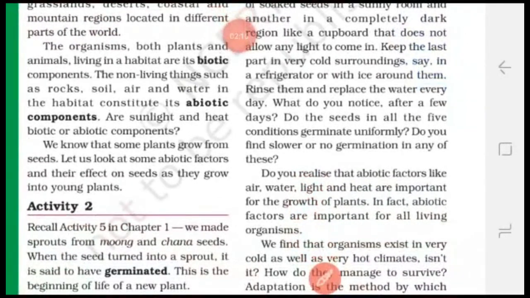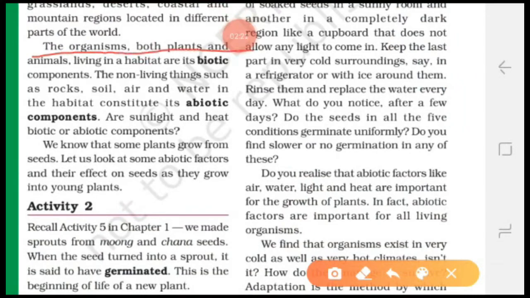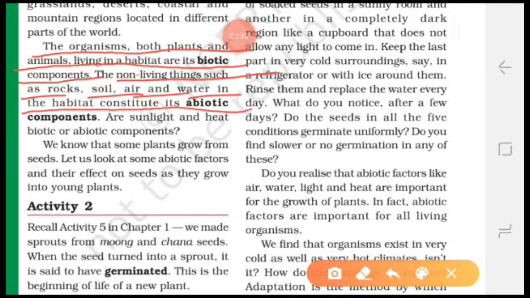Now, what is biotic component and what is abiotic component? Let us understand it. The organisms, both plants and animals living in a habitat, are its biotic component. Living organisms form the biotic component of a habitat, and non-living things such as rock, soil, air, water in the habitat constitute the abiotic component. Abiotic component means non-living things and biotic component means living things.